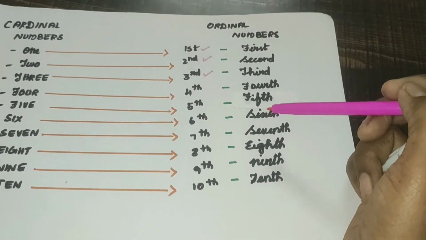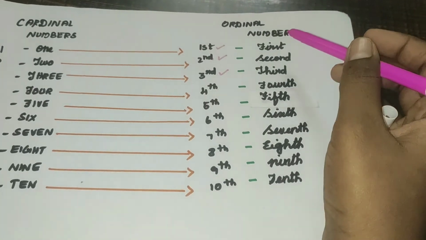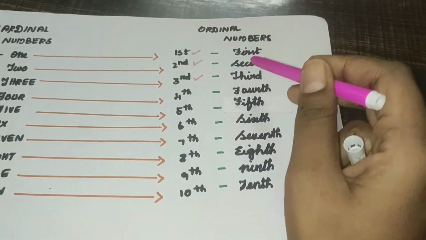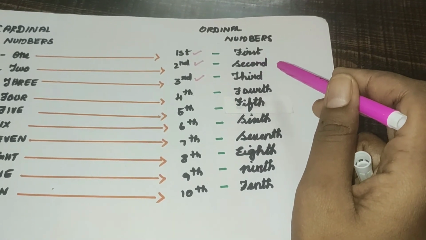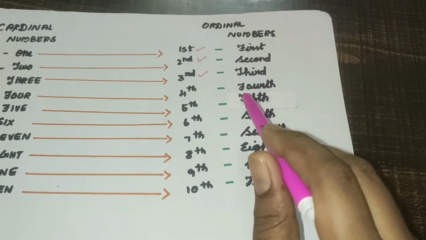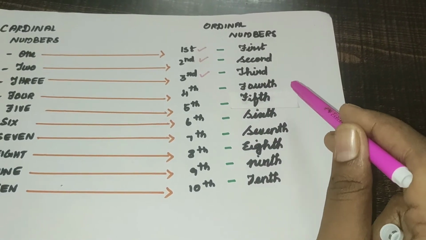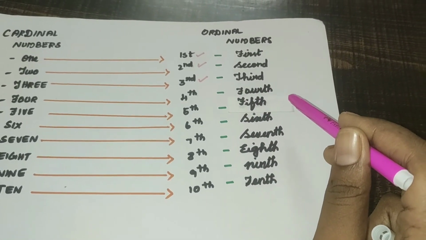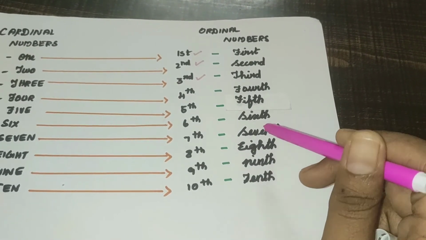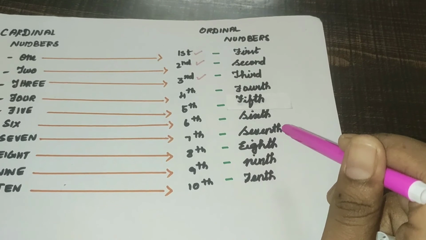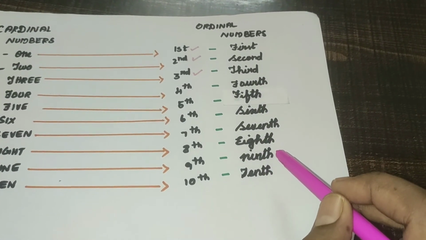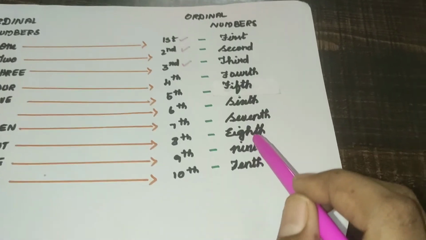How to write them in spelling? See, first, F-I-R-S-T, first. Second, S-E-C-O-N-D, second. Third, T-H-I-R-D, third. Fourth, F-O-U-R-T-H, fourth. Fifth, F-I-F-T-H, fifth. Sixth, S-I-X-T-H, sixth. Seventh, S-E-V-E-N-T-H, seventh. Eighth, E-I-G-H-T-H. Okay, that is eighth.